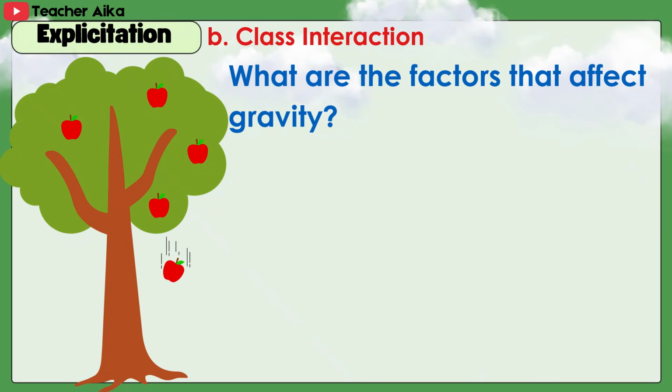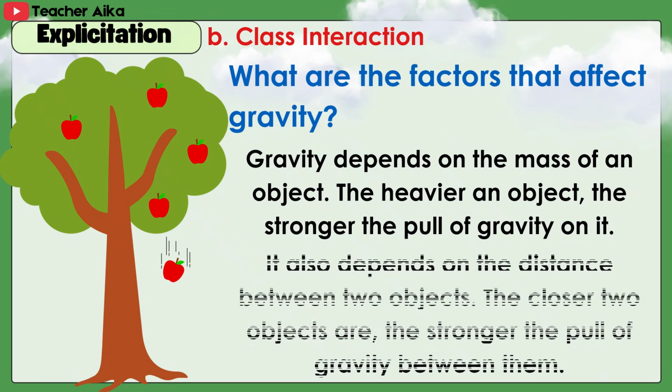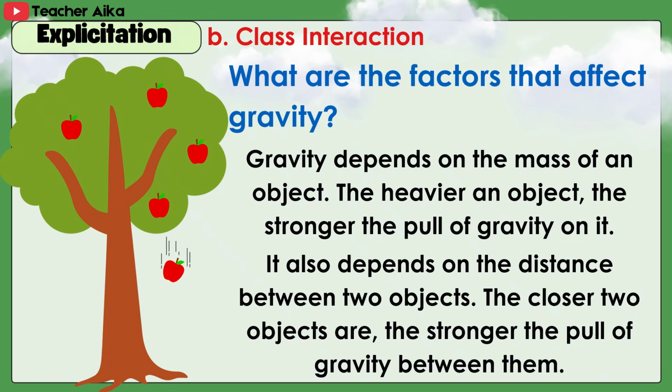What are the factors that affect gravity? Gravity depends on the mass of an object. The heavier an object, the stronger the pull of gravity on it. It also depends on the distance between two objects. The closer two objects are, the stronger the pull of gravity between them.